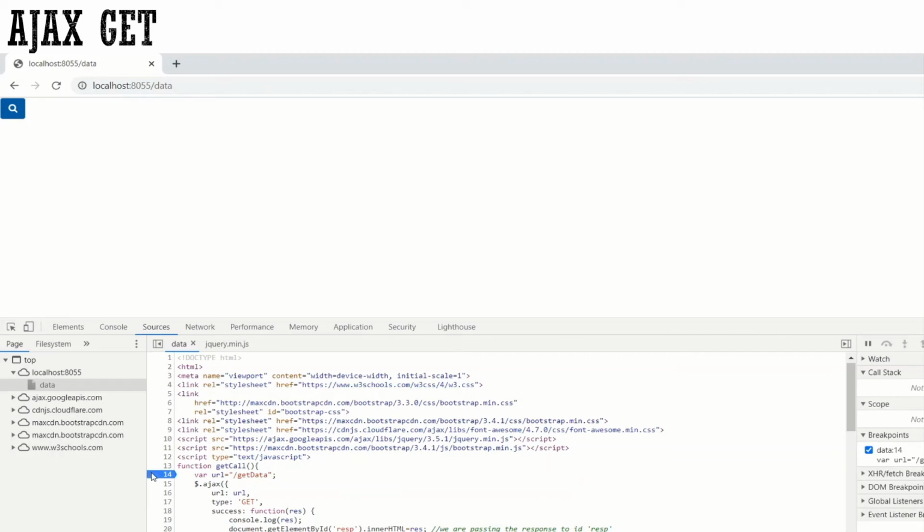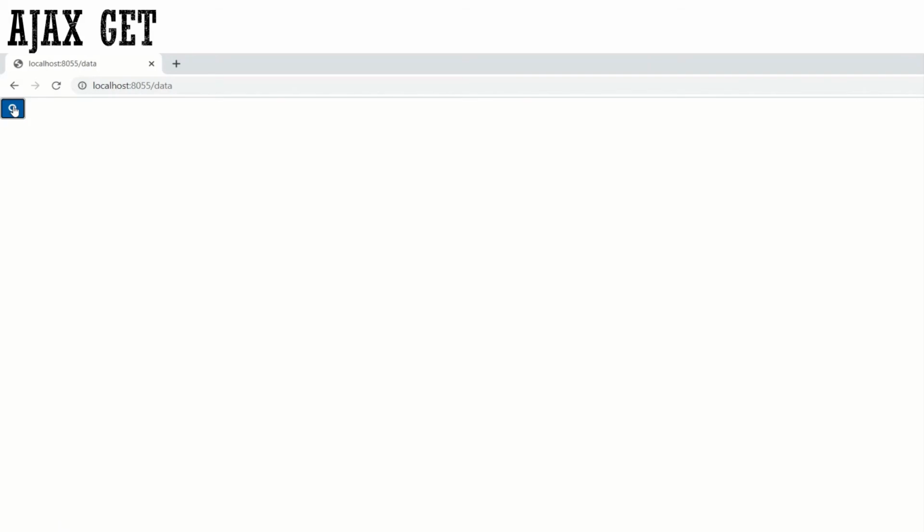Just click on that, then the breakpoint will automatically be set on that line with this blue tag. Now I need to know whether this inner HTML is printing or not. Like that, you can add breakpoints and test the HTML code also. This is another tip. Now let me close this window and click on this. Then you can see the text hi welcome is coming from the backend service. So our get call is working as expected, right?